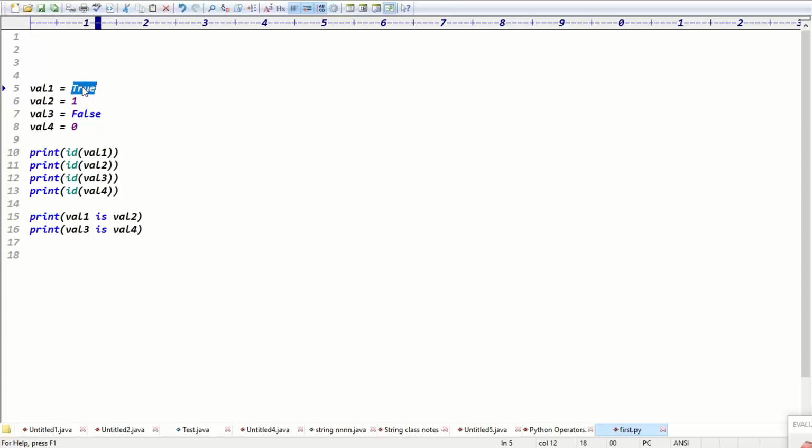This is true, right? True means boolean data. This is the boolean data, this is the integer data, this is the boolean data, this is integer data.